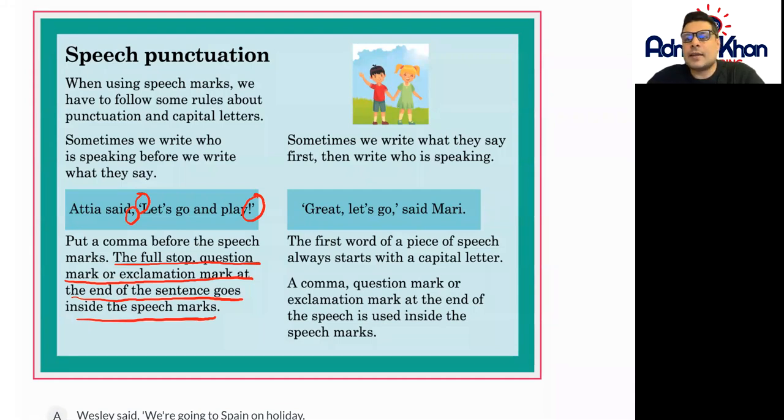So let's go on the other side here. So sometimes we write what they say first, then write who is speaking. So for example, "Great, let's go," said Mari.